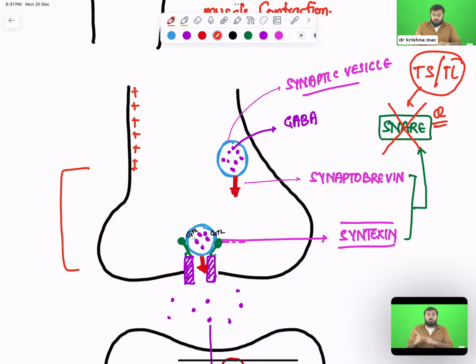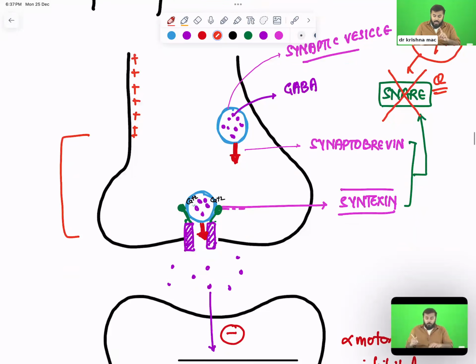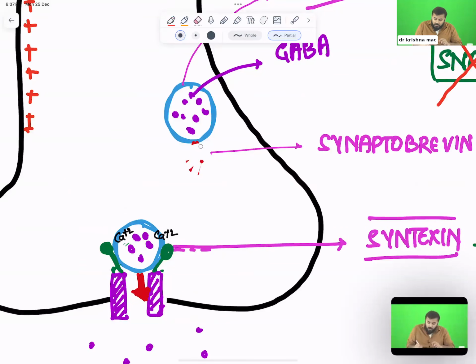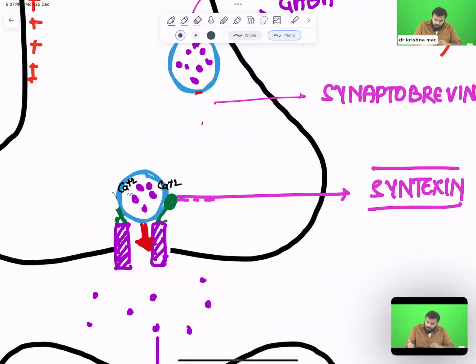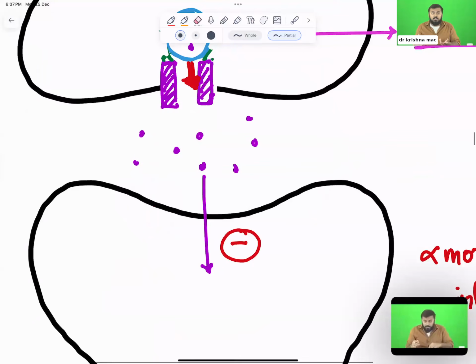Once my SNARE proteins are damaged, which means I will no longer have this synaptobrevin, I will no longer have this syntaxin molecule. Damage ho gaya. If syntaxin is not there, synaptobrevin is not there, do you think the vesicle will come and fuse? The vesicle will not fuse. If the vesicle is not fusing, do you think GABA is released? GABA is not released. Yes or no?